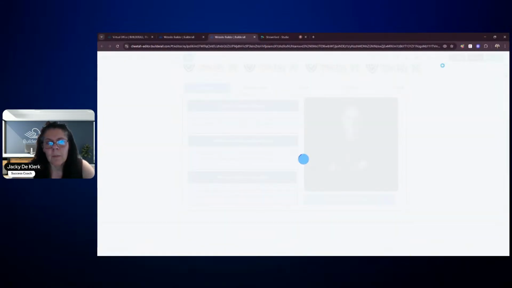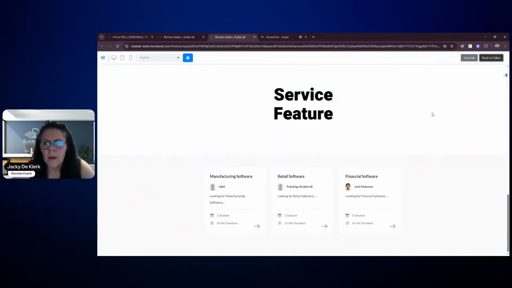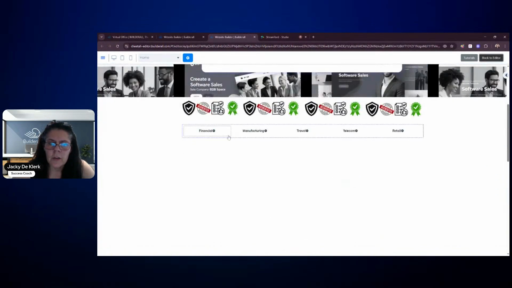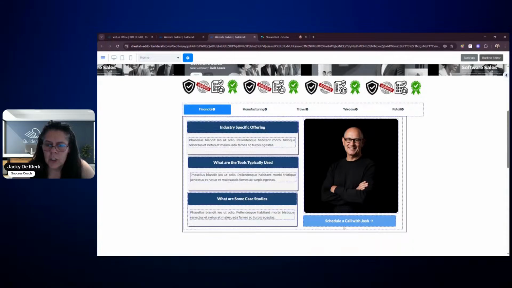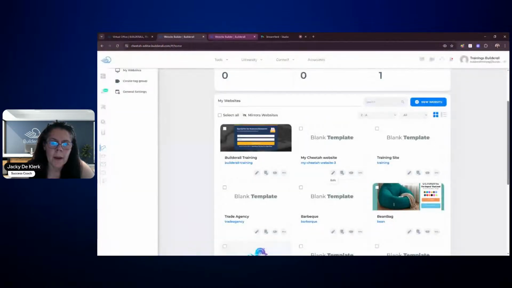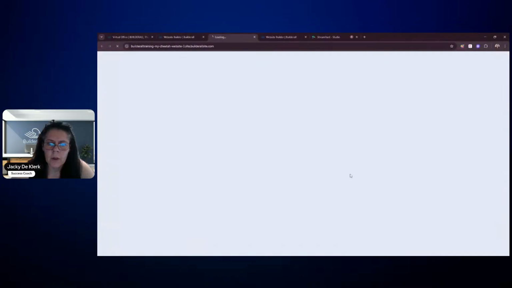So I'm going to hit preview and we're just going to go through it right here. Here you can click with Josh, Trainings or Adele. But if you want to make use of just Josh and you click this one, it is going to lead to just Josh. Okay, let me stop this one and go to the live website rather. So let's just go one back and view the live.